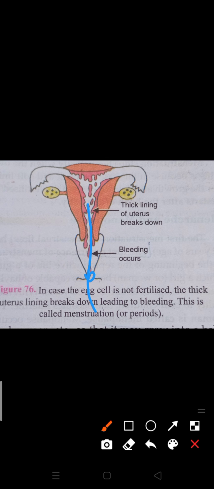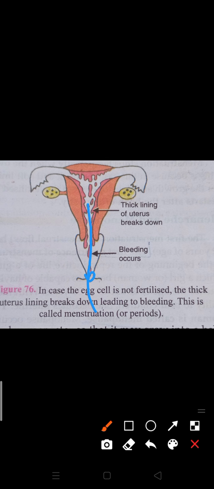Removal of the inner membrane of the uterus in the form of vaginal bleeding is known as menstruation. Clear? Menstruation only takes place when fertilization does not take place. If fertilization takes place, for the whole gestation period, this wall will not come out from the body. In the gestation period, this menstruation period will stop.